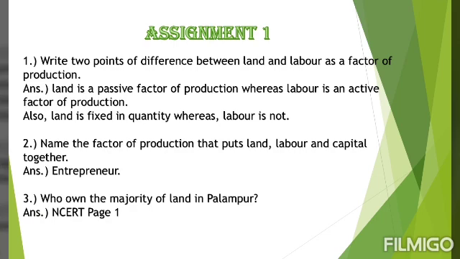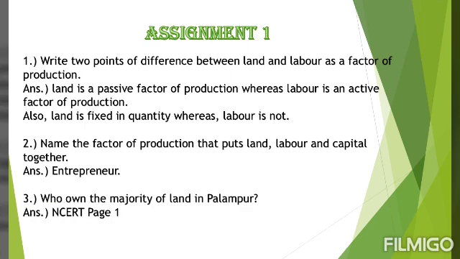I told you all that land is passive. Why? Because suppose if we have to grow wheat on land, then the land will not grow wheat itself. Somebody has to work on it. So who will work? The laborers will work. So laborers are active, whereas land is passive. The next point of difference, land is fixed in quantity. It cannot be increased or decreased by human effort, whereas labor is not. So this will be the answer of first question.